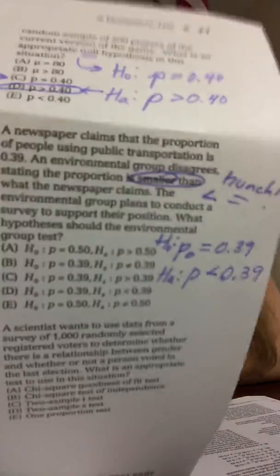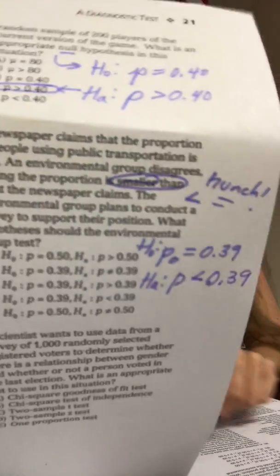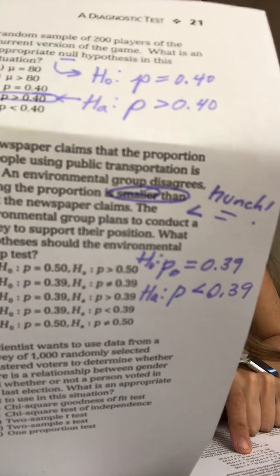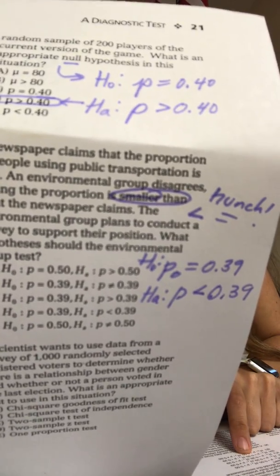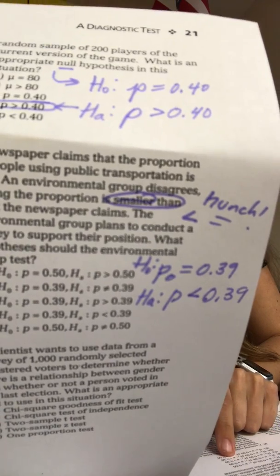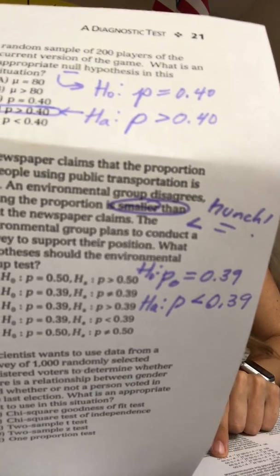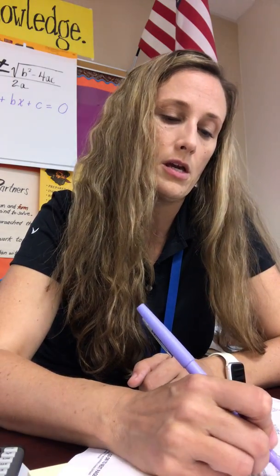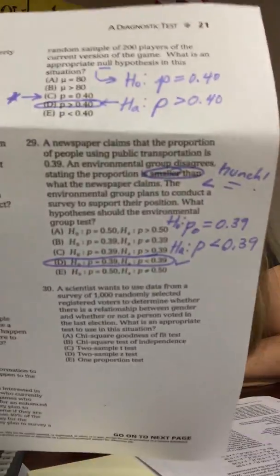And so I'm going to take a moment to glance through my choices now that I understand what they're asking. And I notice that B, C, and D have the correct null hypothesis. And the one that has the smaller than sign is D. So I'm going to pick D. There we go. Loving it. Two easy questions, very similar.